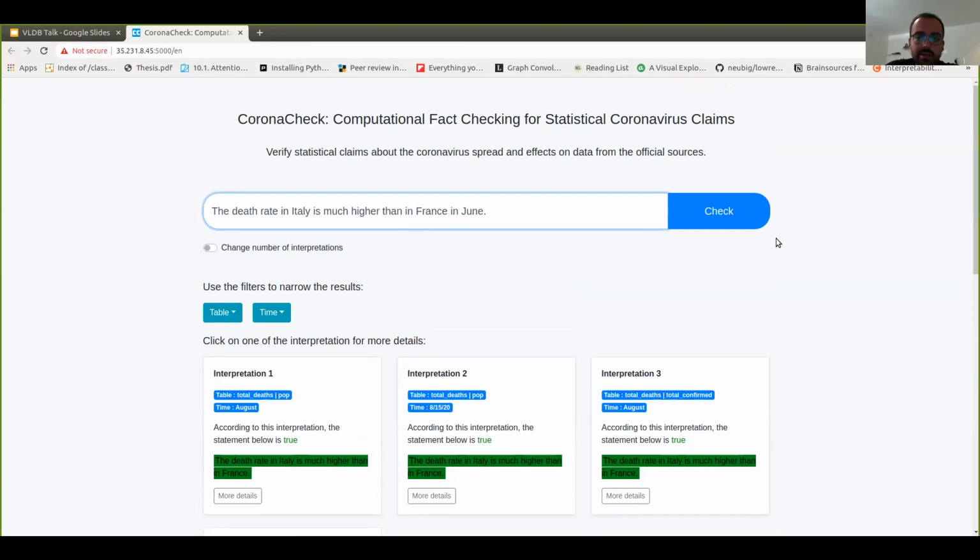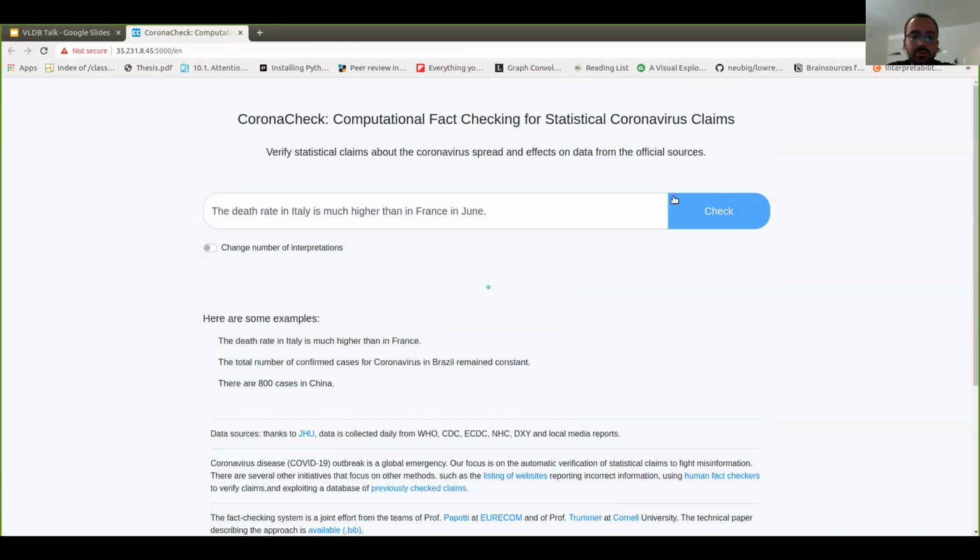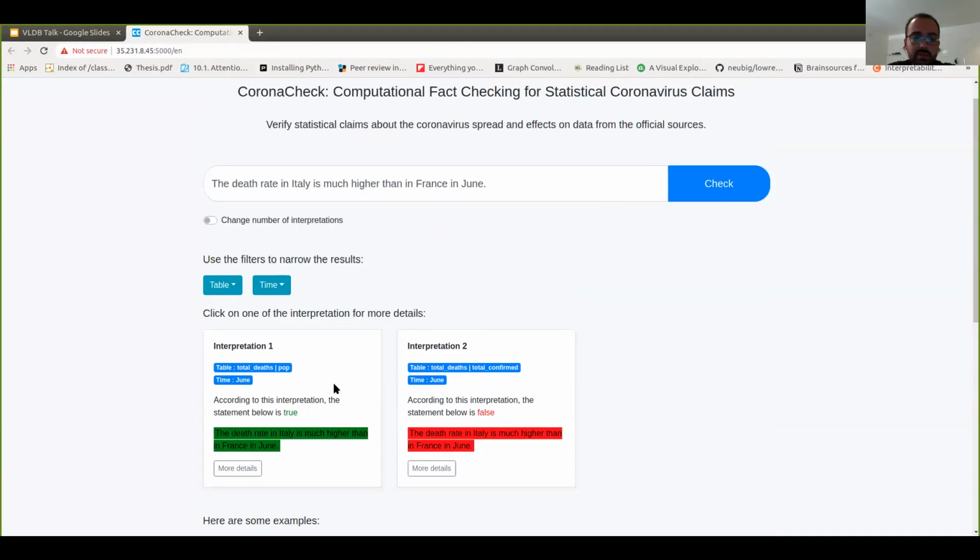This ambiguity might cause a problem since in some cases, a claim might be true or false at the same time. So, for example, in this sentence, if we choose that the death rate is per population, then the claim itself is true. While if we choose that the death rate is per total confirmed cases, then the sentence is false.